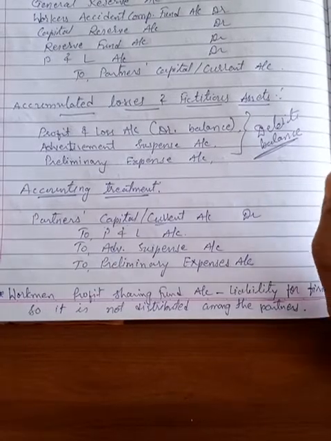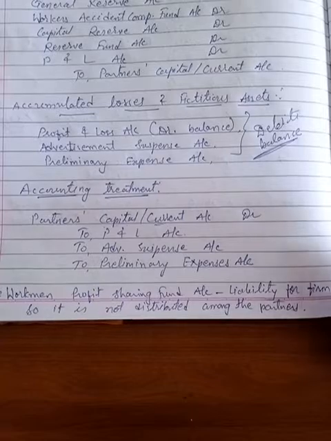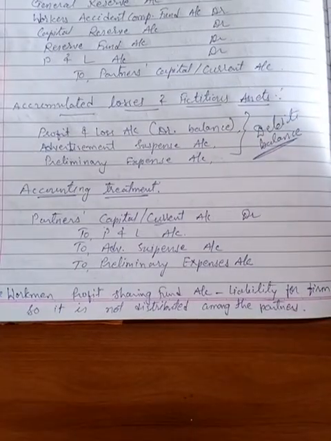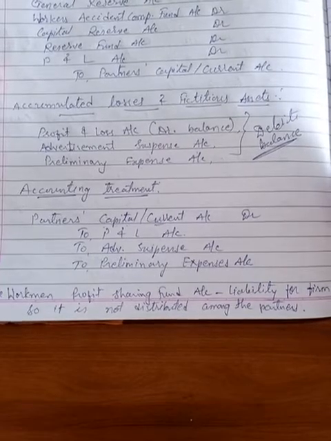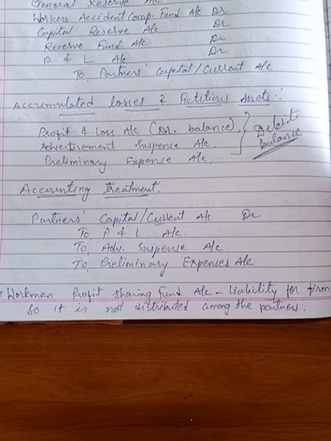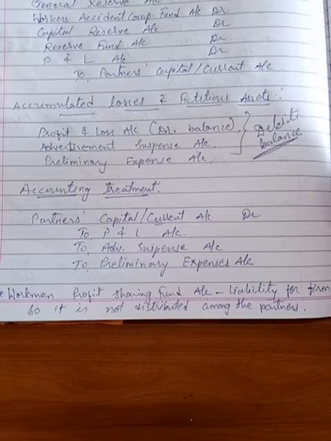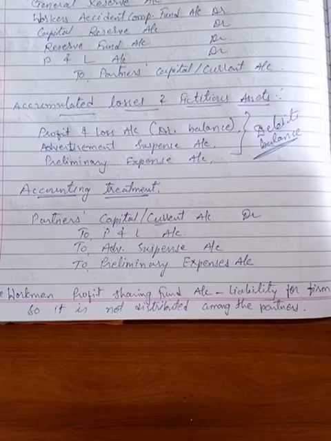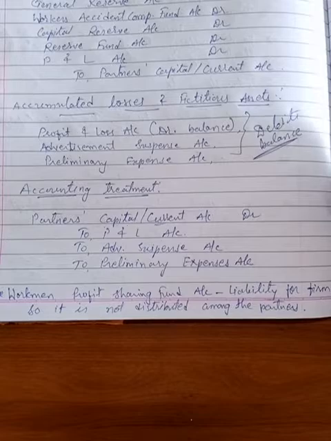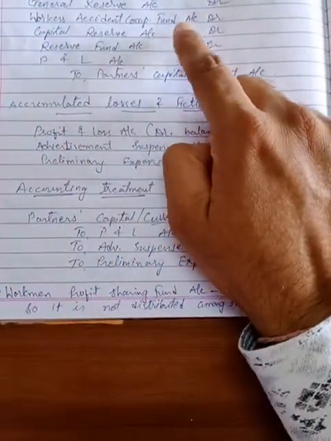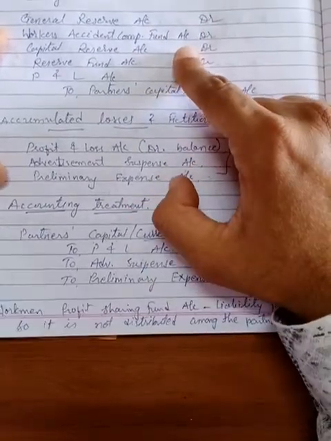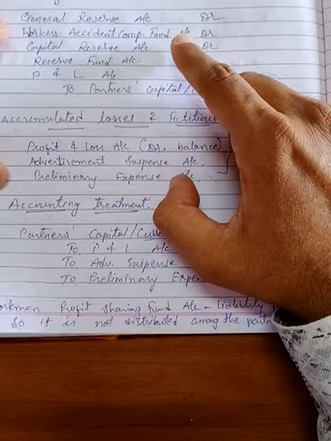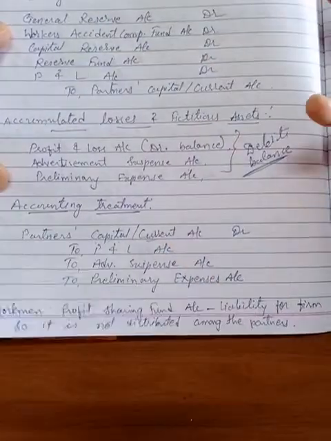When there is an accident during working hours in the business and a worker is injured, compensation will be given to the worker by the business firm or partnership firm, and for that purpose they have created one reserve out of the profit. So that is why it is a reserve. When there is an accident and compensation is payable to a worker, only then will it be utilized, otherwise it is not of any use.